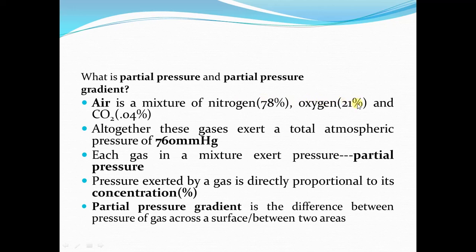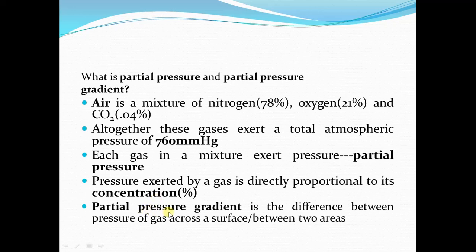Oxygen is 21%, so 21% of the total atmospheric pressure is caused by oxygen, and the contribution of carbon dioxide is very small because its concentration is also very small in the air. So individual pressure which is exerted by each gas is the partial pressure, and it depends upon the concentration of a gas.